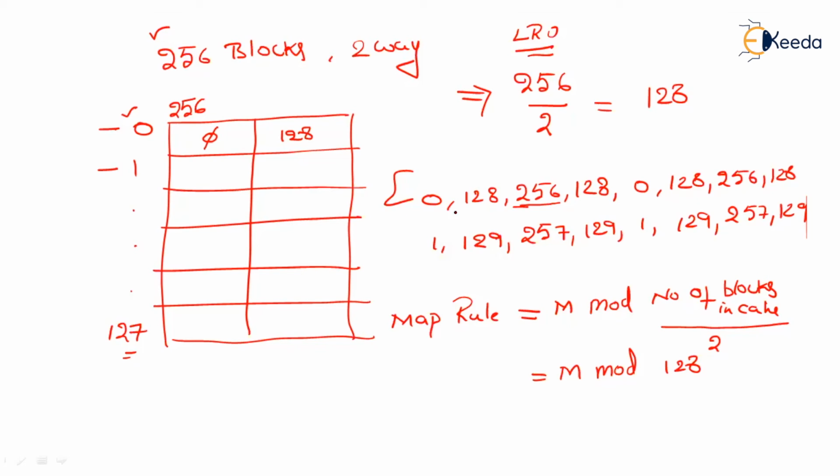Then followed by 128. 128 is present. Followed by 0. Now, is 0 present? No. So what do I have to replace? I will have to replace 256, because 256 is the least recently used one. So 0 is going to replace 256. And again 128, which is present, and then 256. This 256 is going to replace 0.